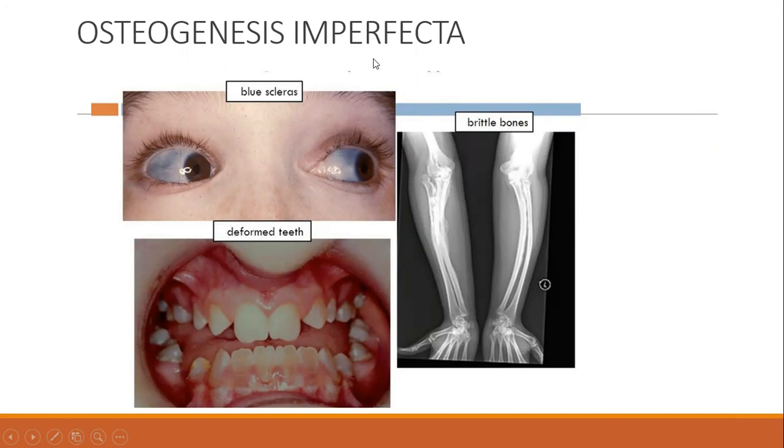There can be deficiencies of collagen formation and impaired collagen synthesis in these developing embryos, resulting in thin sclera and blue sclera, and there can be features seen in the teeth as well. The teeth are also deformed. So osteogenesis imperfecta is a constellation of different symptoms: brittle bones, blue sclera, and deformed teeth.